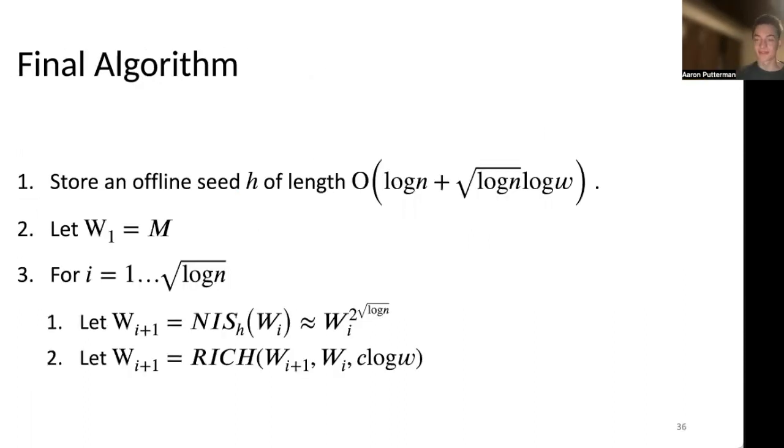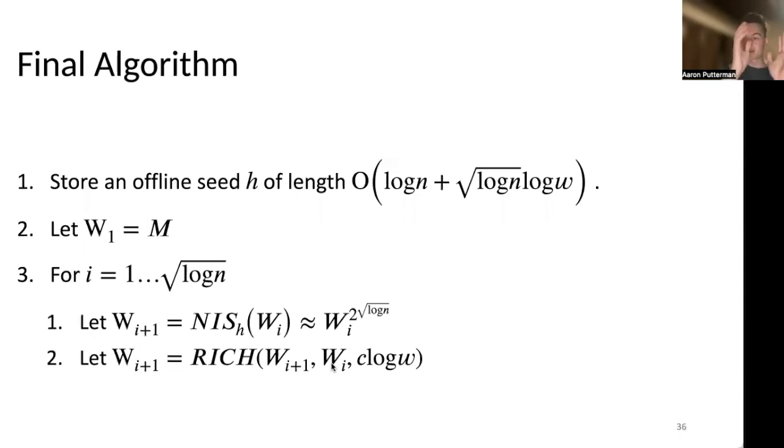But in the final algorithm, the way it works is we take an offline seed H of length order log N plus square root log M log W. We set W1 to equal M. And now for i equals 1 to square root log N, we let W sub i plus 1 equal Nissan sub H of Wi, which is now approximately the 2 to the square root log nth power. We use Richardson iteration to bring the error back down.